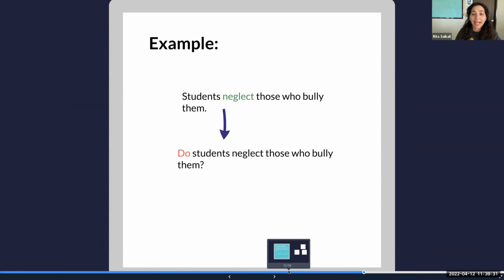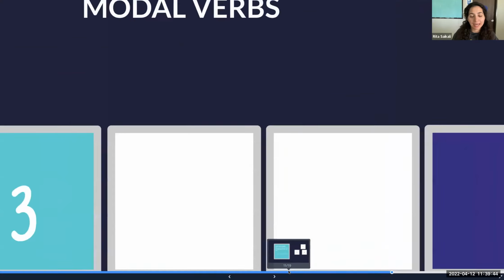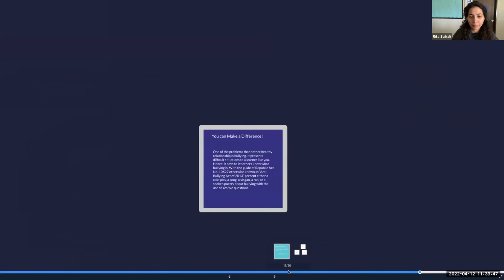Okay, students neglect those who bully them. Do students neglect those who bully them? Again, all we did was put the verb to do at the beginning of that phrase, and then it became a yes or no question.